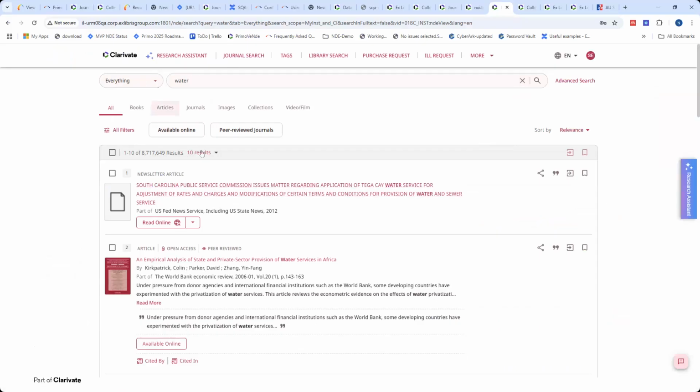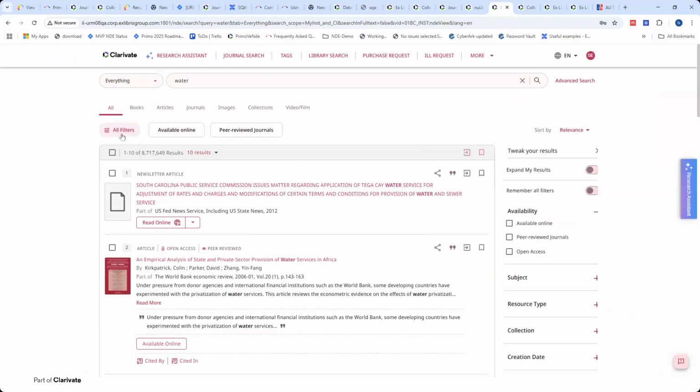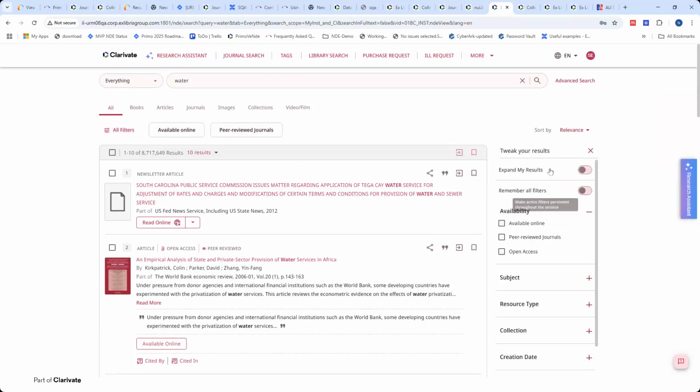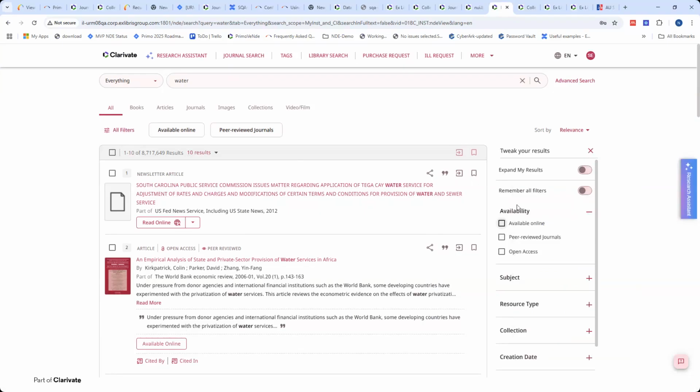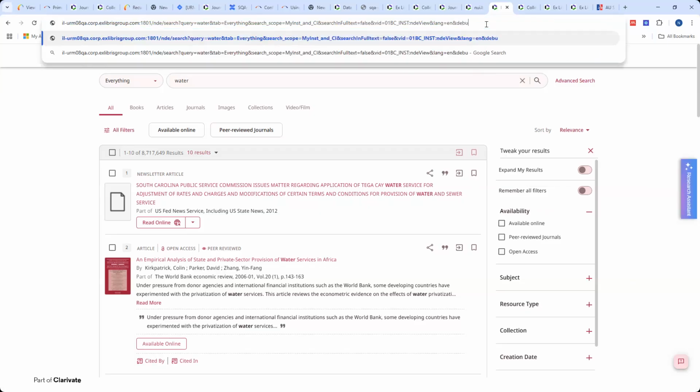Now, if I would like, for instance, to change the label for expanding my results, to search beyond my library collections, in order to change that I need to identify what the label code is. So far, you used to do inspect element and identify that. I would like to present an easy way now with the NDE to do that. I will go into my URL and add this parameter, debug labels equals true. This will be available from the August release.